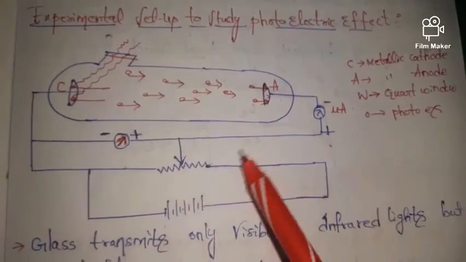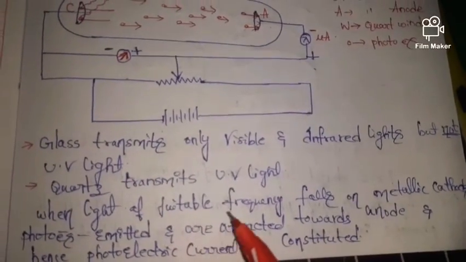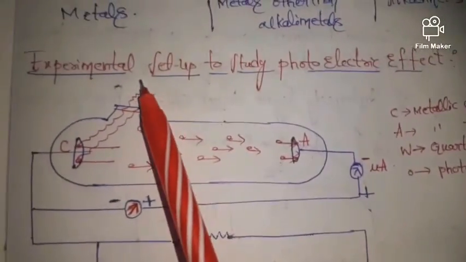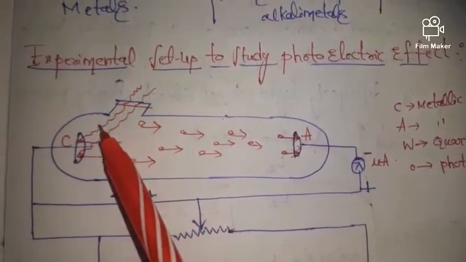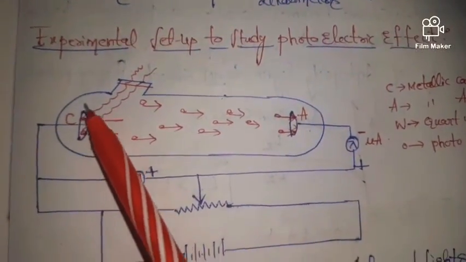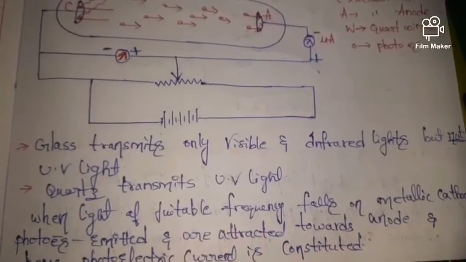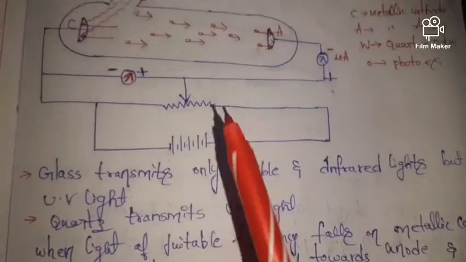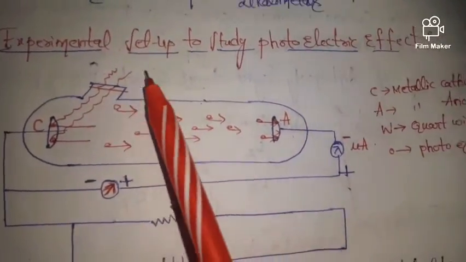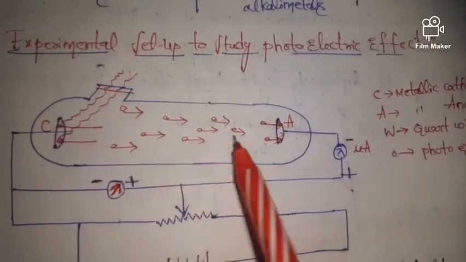Next, friends, when light of suitable frequency falls on the metallic cathode, photoelectrons are emitted.